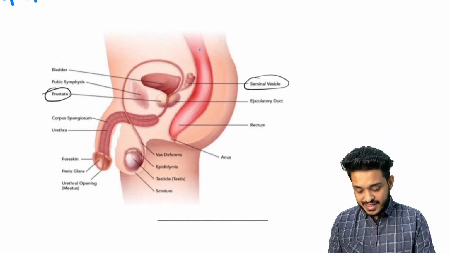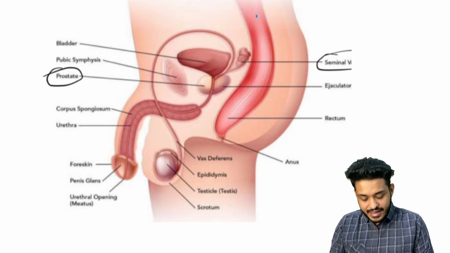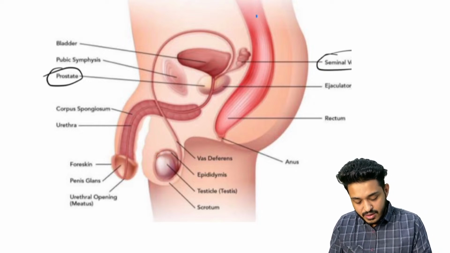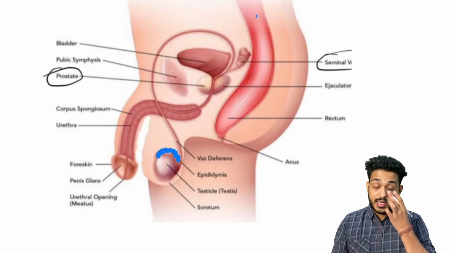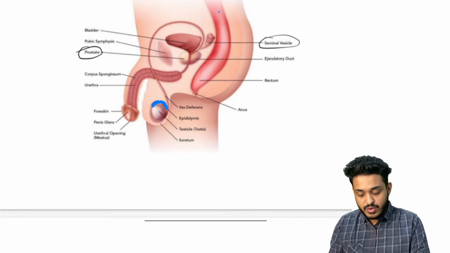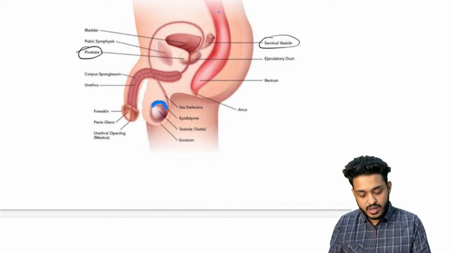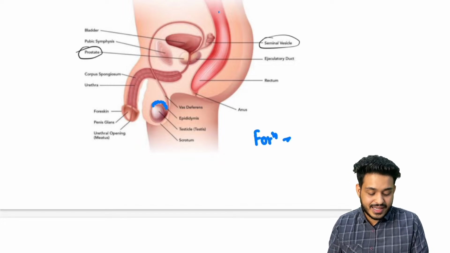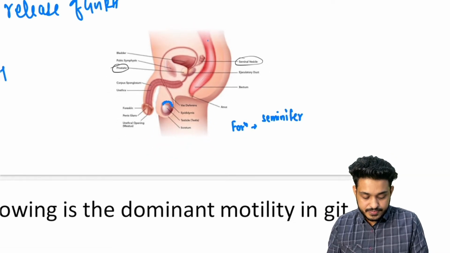Let's discuss about the male internal genital organs that we are having. So we are having this particular thing. This is going to be your testes, and testes will be releasing the sperm, and the sperm will be coming to this epididymis for the maturation. The sperm formation occurs in the seminiferous tubule. Let me write the important questions. The formation is happening at the level of seminiferous tubule.